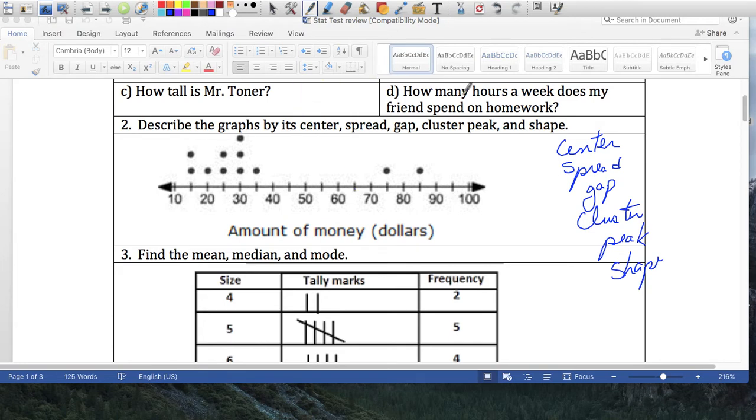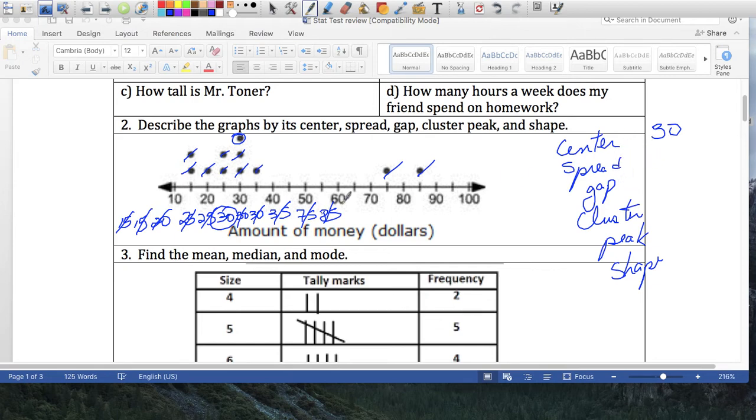Well, the center. If we take the center, we cross out one from each side, cross, cross, cross, and you're going to have 30. So my center is 30. If you don't like it, do it this way. I would line them up so you have 15 two times, 20, 25 shows up two times, 30 shows up three times, 35 shows up once, 75 shows up once, and 85. If you do it the same way, cross and work yourself towards the center, you get 30. Center's 30.